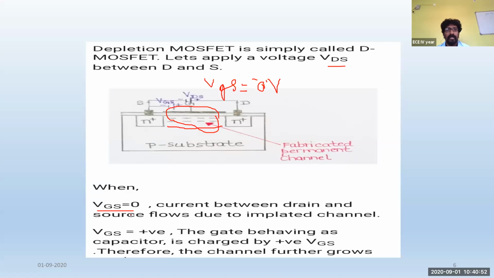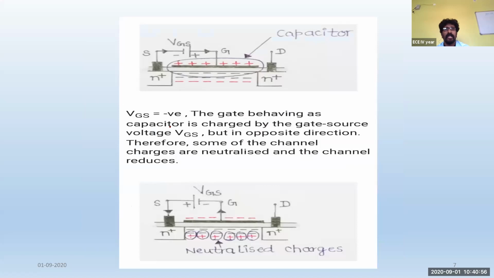That happens whenever VGS is positive. Let us see now. This is a scenario about how the channel is growing. Whenever this VGS is more, a capacitor has been developed here. This capacitor will be developed.